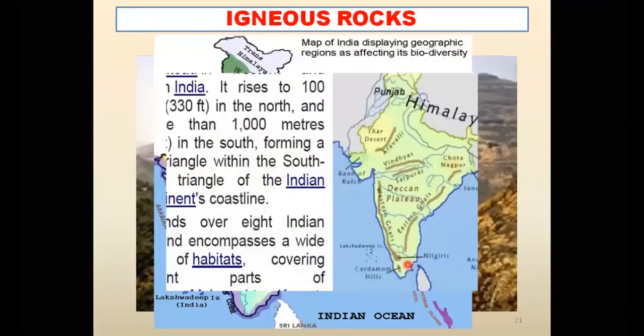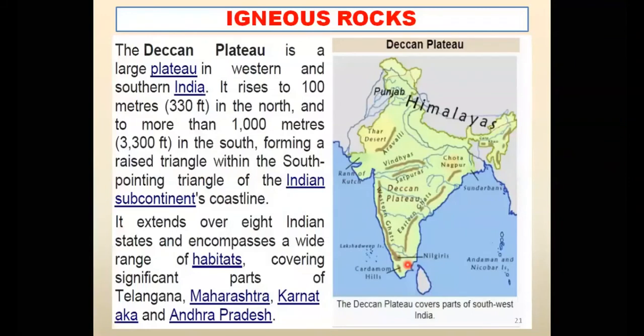And here are a few details about the Deccan Plateau. The Deccan Plateau is one of the largest plateaus in India, and it is in western and southern India. It rises up to 100 meters, that is around 330 feet, in the north, and to more than 1000 meters, around 3300 feet, in the south also. It forms a triangle shape, which I showed you over here also, and it extends over 8 Indian states.